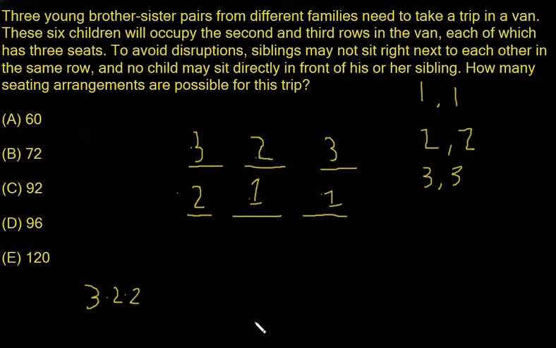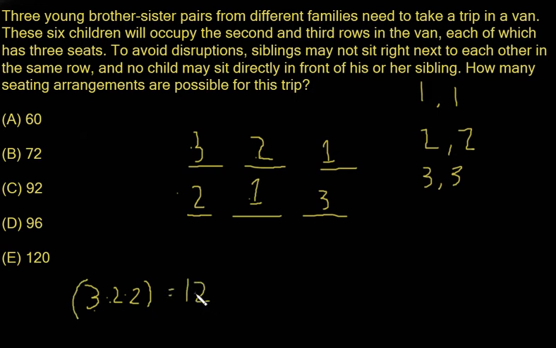So I choose the number one here, and then I'll have three right here. So we have three options right here, two options right here, two options right here, and we're forced to fill in the numbers right here. So we have three times two times two. What's three times two times two? That is equal to 12.